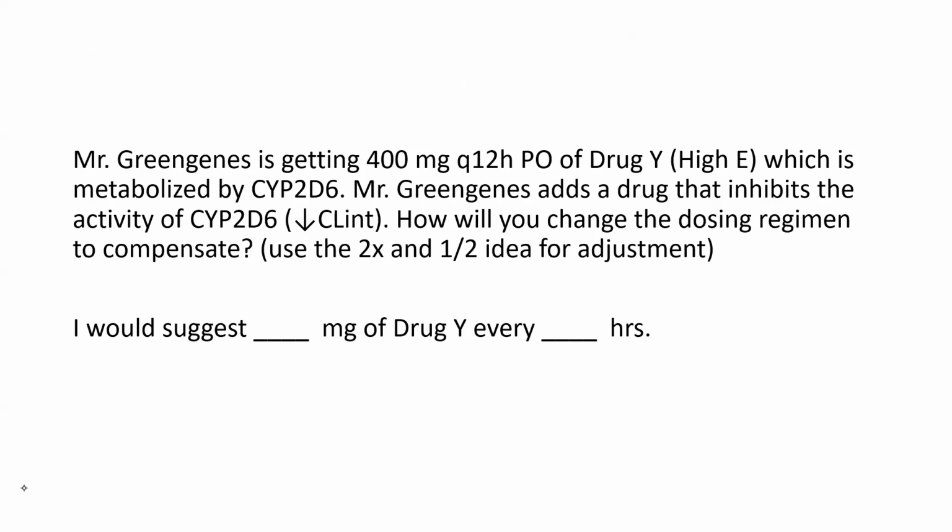Is getting 400 milligrams every 12 hours PO of drug Y, which is a high E drug.